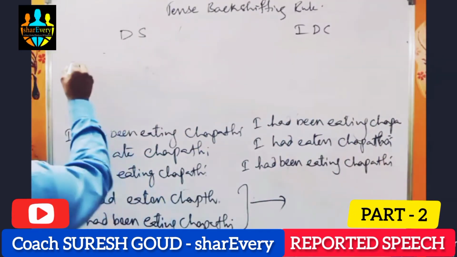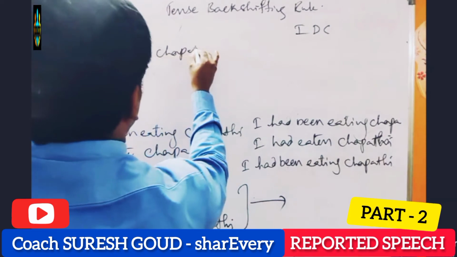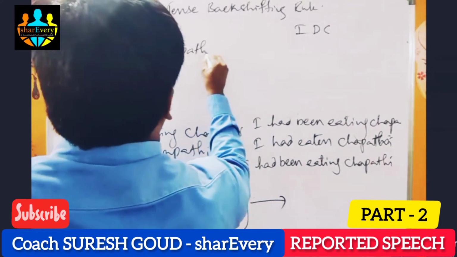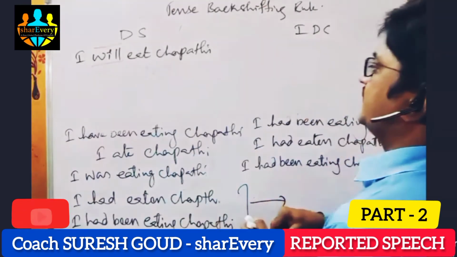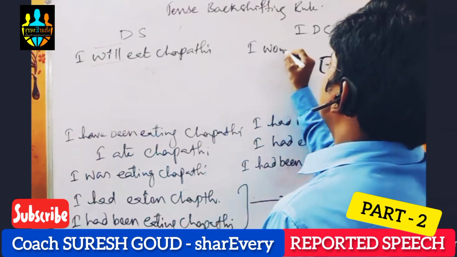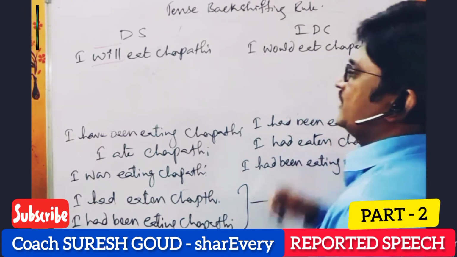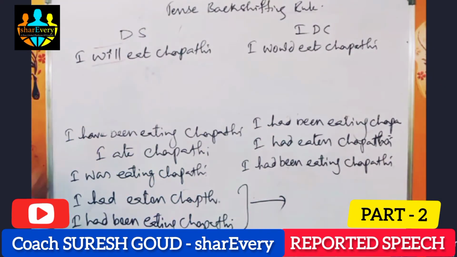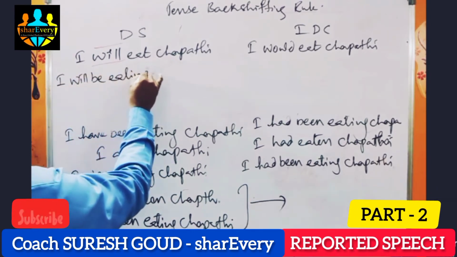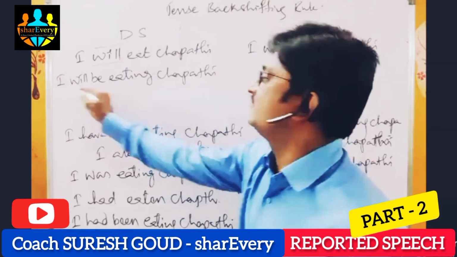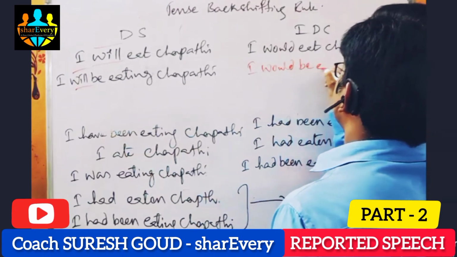Simple future. One simple change is there. I will eat chapati. Change the will into would. I would eat chapati. Yeah. So, I will be eating chapati by this time tomorrow. Just the will has to be changed to would be. I would be eating chapati. Would be eating.